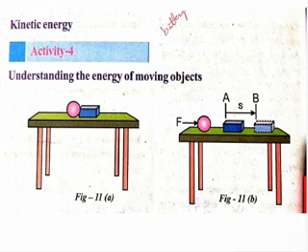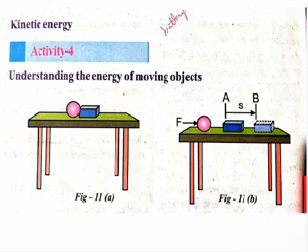So when we roll a ball on the table, it hits the plastic block. Then it is doing some work. This metal ball is doing some work on the block. That's why the block is displaced. The block is moved from A to B. So when we apply some force on the metal ball and it hits the plastic block, the plastic block is moved from point A to point B.